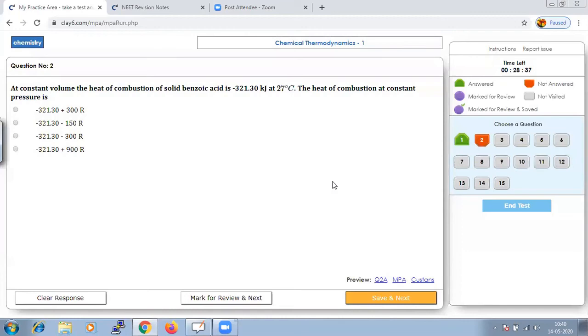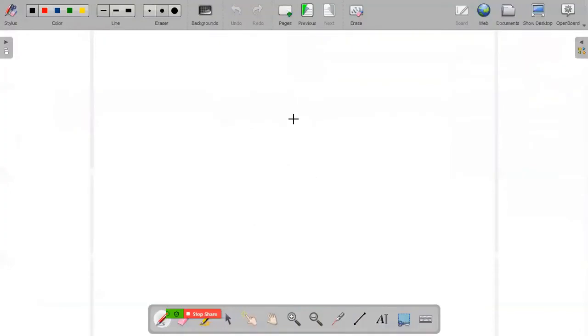At constant volume, the heat of combustion of solid benzoic acid is minus 321.30 kilojoule at 20, and we have to calculate the heat of combustion at constant pressure. Let me solve it. The very first step is to make a note of what is given in the question.